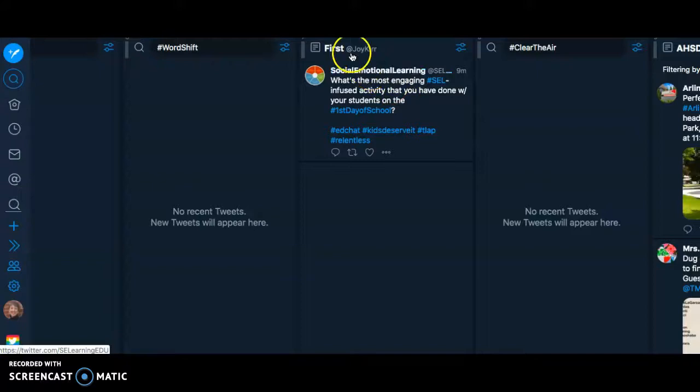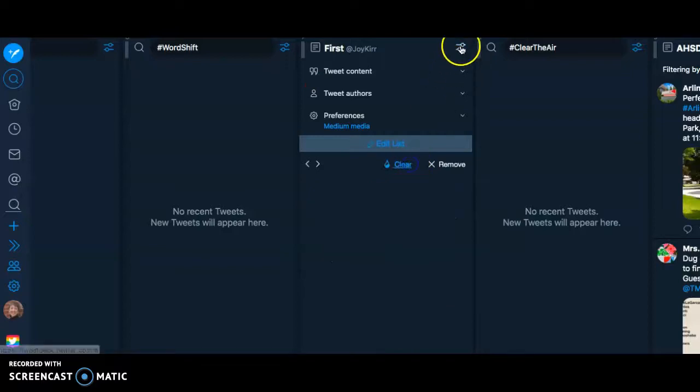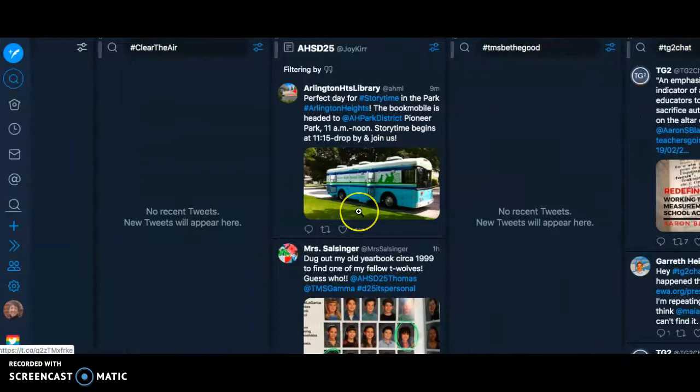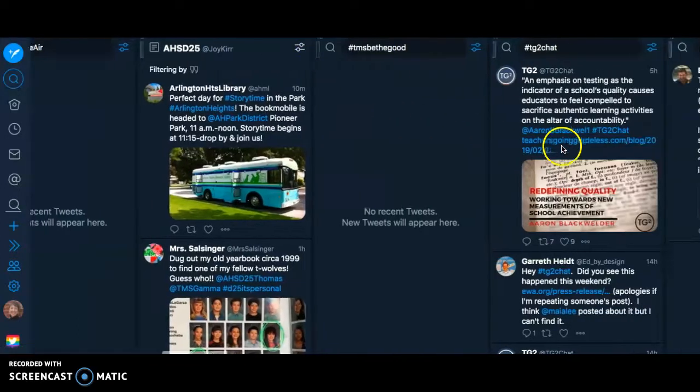Social emotional learning is one of the first things. I like to look at the links that they share, and then I clear out. Okay, I'm not going to show you that last person there because I don't want you to know who's on the first list. Arlington Heights School District 25, this is who I work for. I look these over and then I click clear. Okay, I haven't looked at those yet.